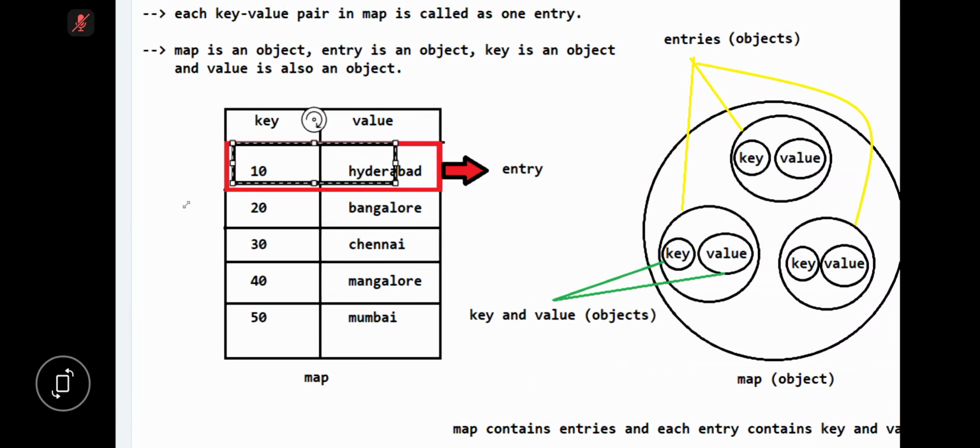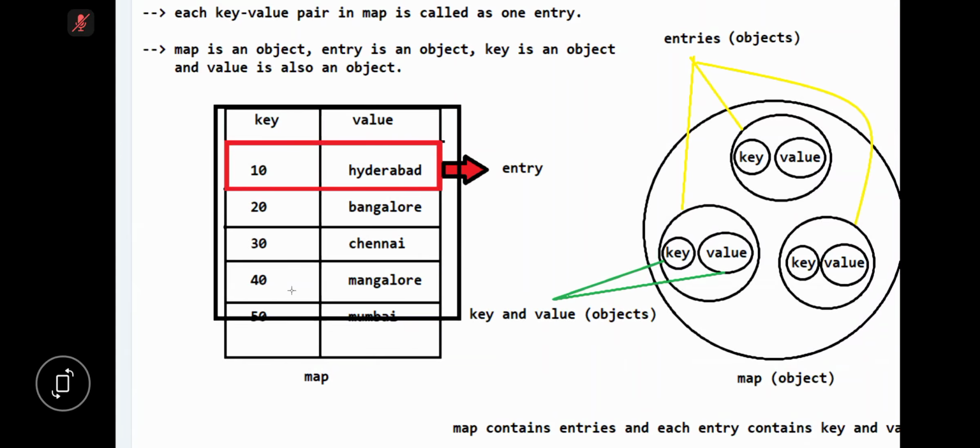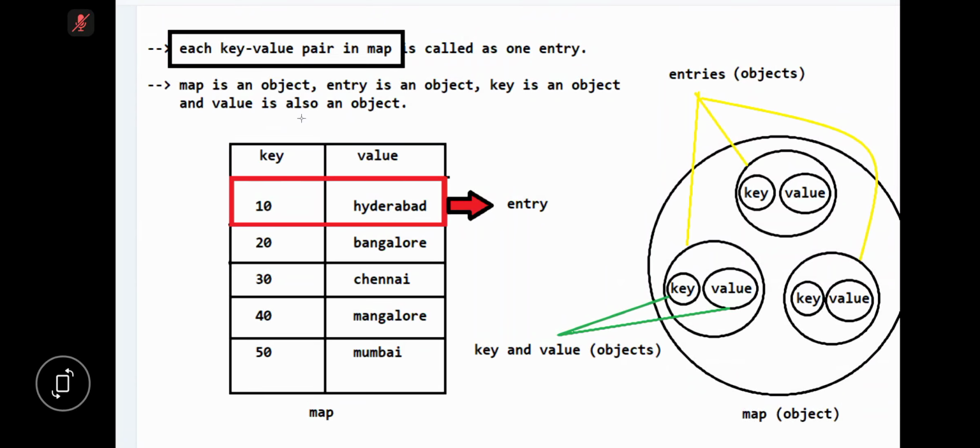Key-value pair, key-value pair. Are you following or not? See here, keys are integer and values are string. Up to you, what you want, you can take. In map, we store a group of individual objects as key-value pairs. Each key-value pair in a map is called one entry. So map is an object, and entry is an object. We will see all those details.